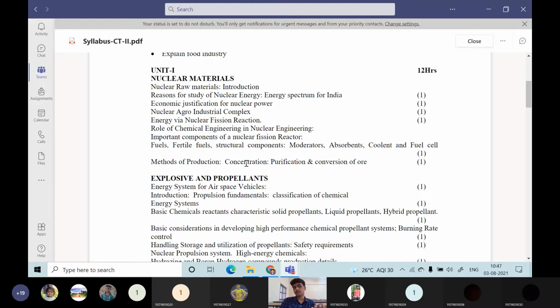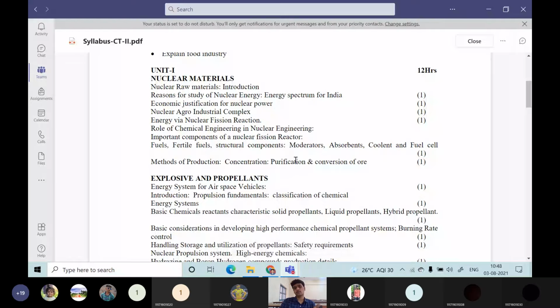There are 3 steps, of which the first one is concentration. Usually in the mining industry, whatever the nuclear fuel, like uranium, thorium, plutonium, all these are trace elements. Very trace elements, they will be found in the earth, in the soil and everything. Trace elements means very low quantity. To use them in a large industrial plant, we have to concentrate them. So that is called the concentration of the nuclear raw material.